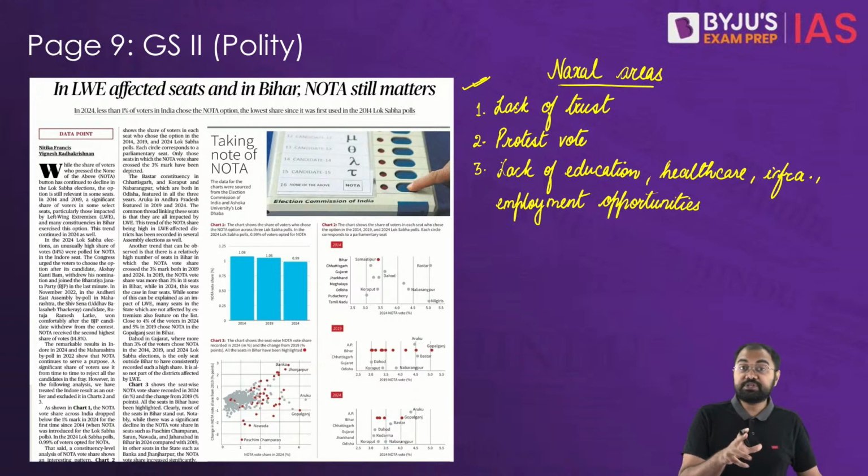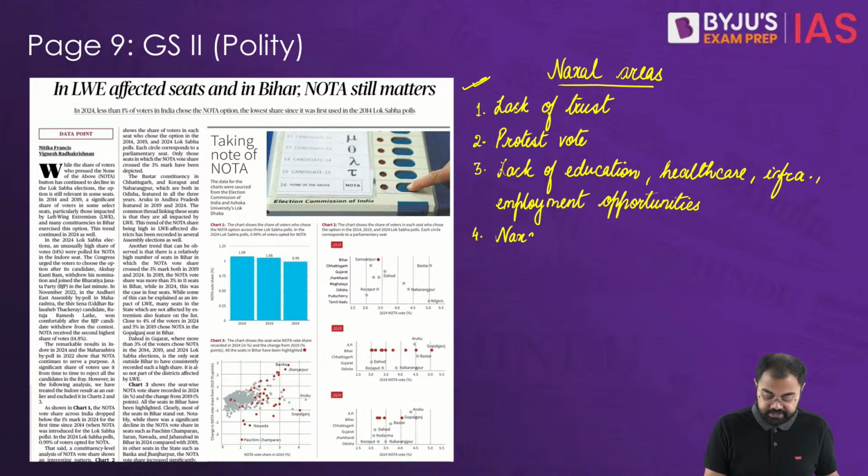Then the influence of the Naxal movements also plays a big role. Naxal movements very often promote the idea that the political system is flawed and corrupt. This rhetoric can influence voters to reject all the candidates as a statement against the system itself.